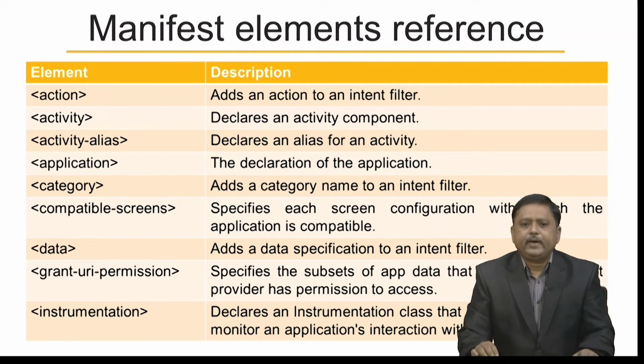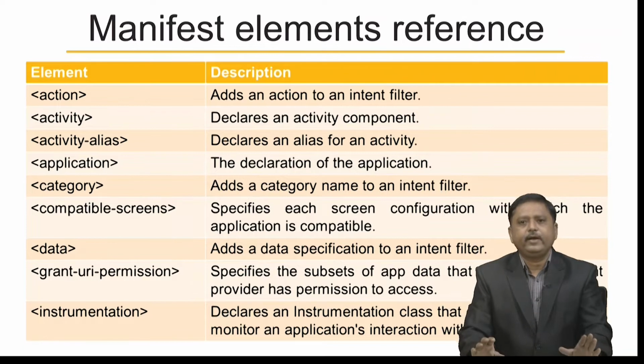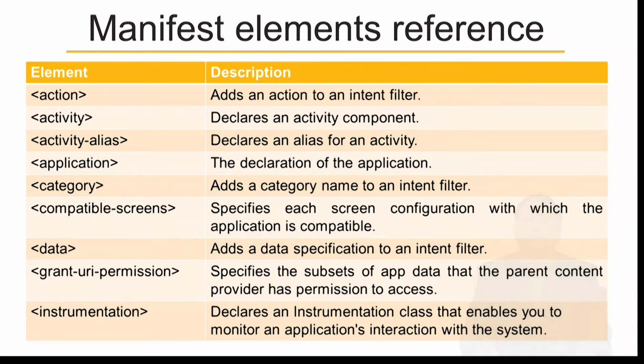Then there is compatible-screens. It specifies each screen configuration with which the application is compatible. Next is data, which adds a data specification to an intent filter. Next is grant-uri-permission, which specifies the subset of app data that the parent content provider has permission to access. Last on this screen is instrumentation, which declares an instrumentation class that enables you to monitor an application's interaction with the system.